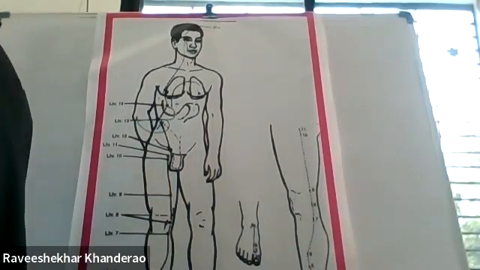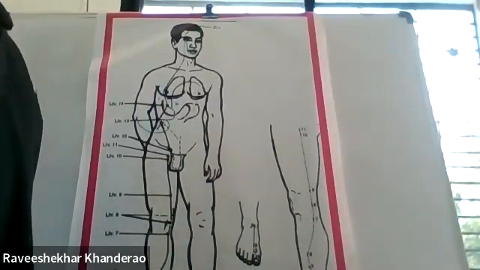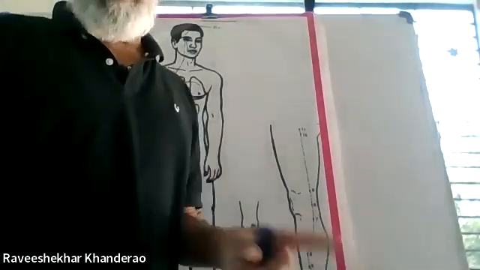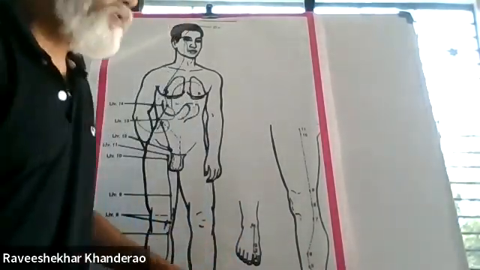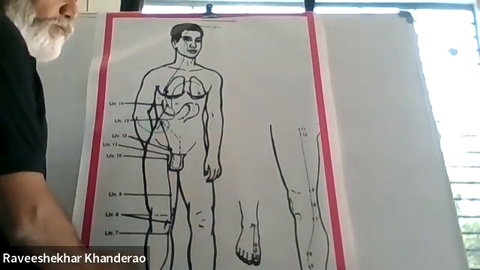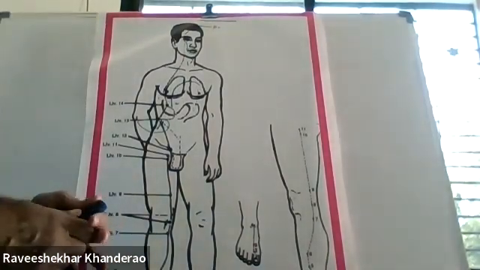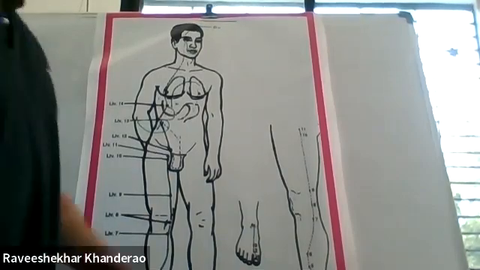Okay, that we will cover when we are doing the different systems, the digestive system, the endocrine system, and all that. At that time, we'll be covering all this, right? So, is it clear about the liver meridian? Yes. Yes, Ravi. Yeah.